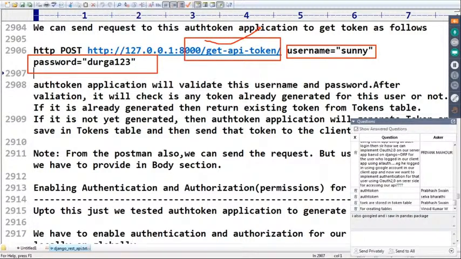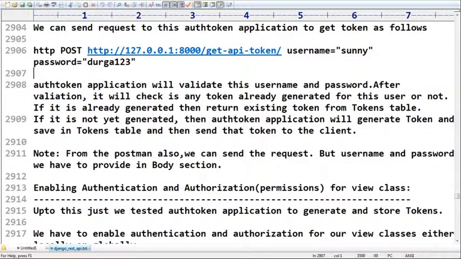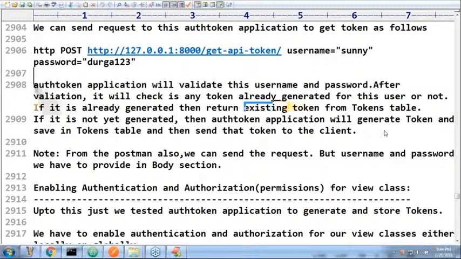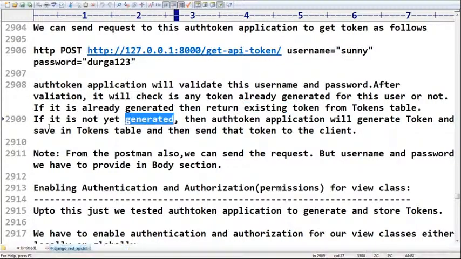If it is already generated, return the existing token from the tokens table. If it is not yet generated, then the auth token application will generate a token, save it in the tokens table, and then send the token to the client. Okay. From Postman also we can send the request, but the username and password we have to provide in the body section. Already I told this one, sir.